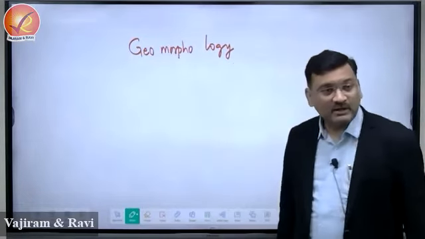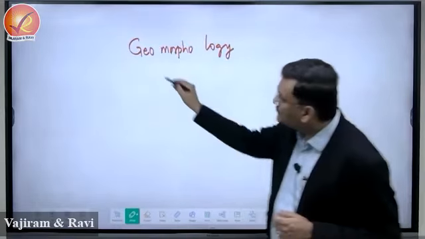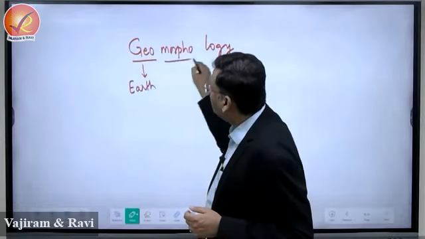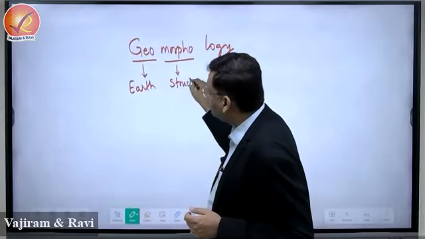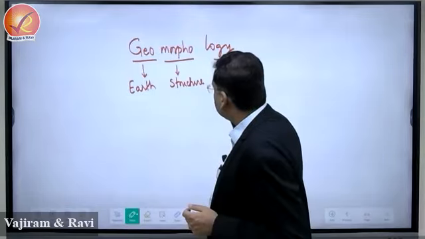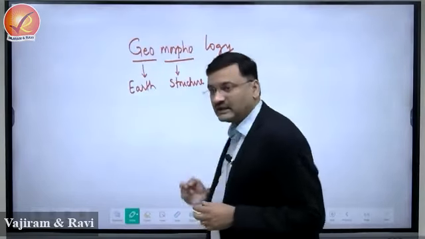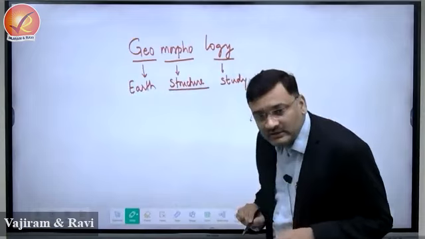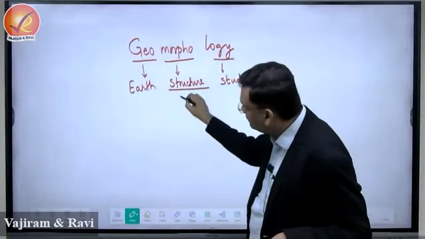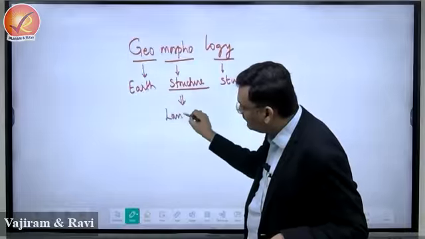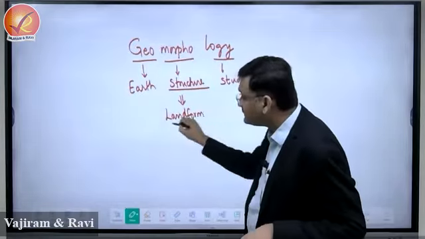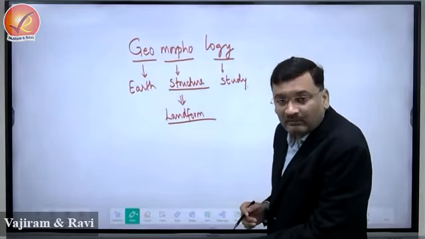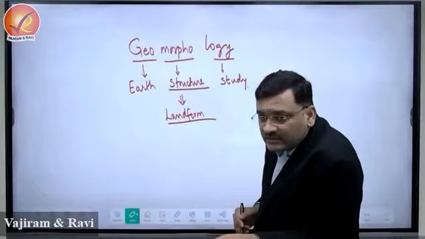Right. So this is a branch of physical geography. Geo is earth, morpho is structure, and logy is to study. So what is geomorphology? It is the study of structures. Now what are these structures referred to as? Structure means some form, some shape, some slope, some height. Structure means landform. The study of landform is known as geomorphology.